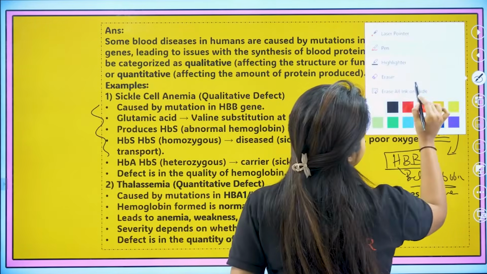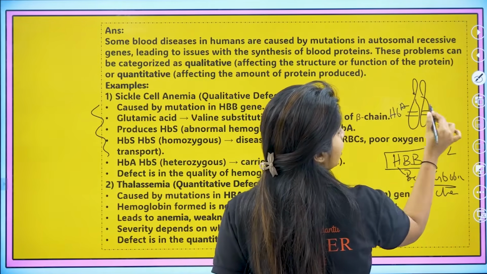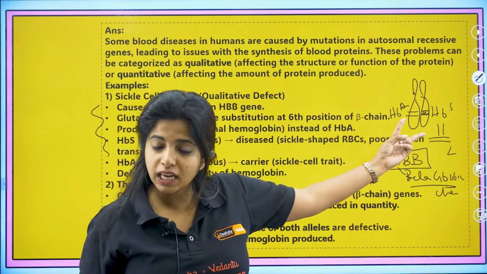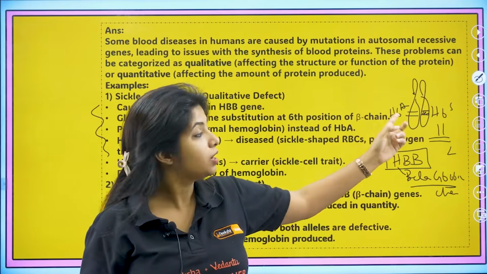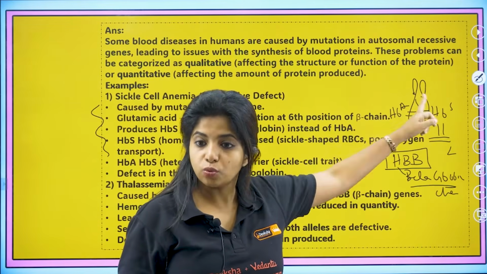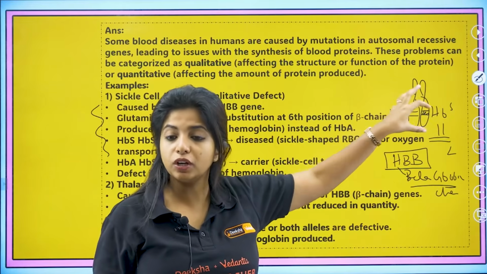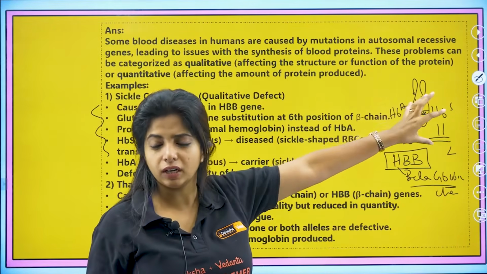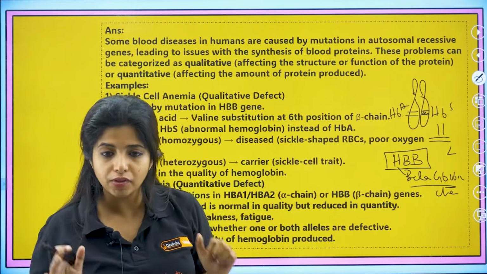But suppose over here, there is some mutation happening in this particular allele, which I'll now call HBS. This allele is mutated. Now, is there a problem, ma'am? No. It is an autosomal recessive gene disorder, I told you. So since one is affected and the other one is normal, the normal one will overshadow the effect, and this particular person would be just a carrier. He or she will be just a carrier, they won't have the disease.